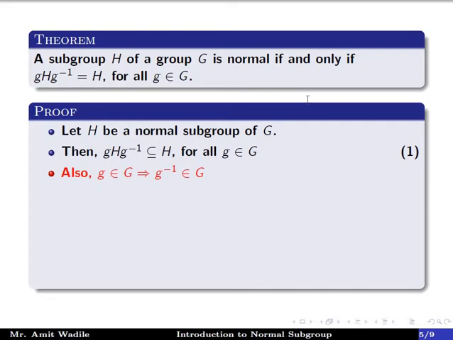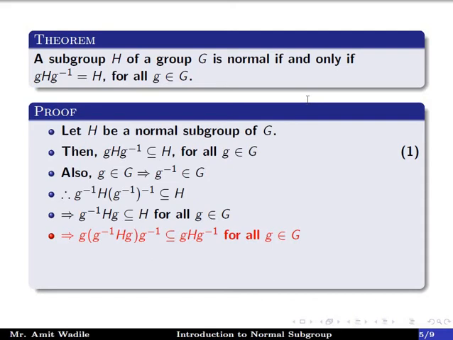Also, g belongs to G implies that g inverse belongs to G. Replace g by g inverse in equation 1. We get g inverse H (g inverse) inverse is a subset of H. This implies that g inverse Hg is a subset of H for all g belonging to G.